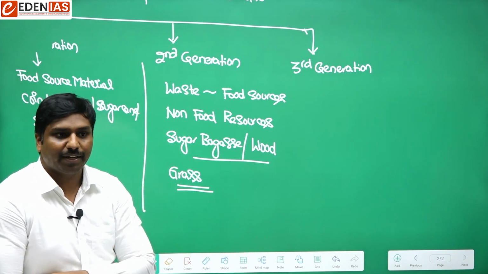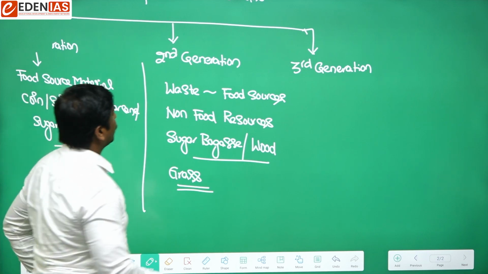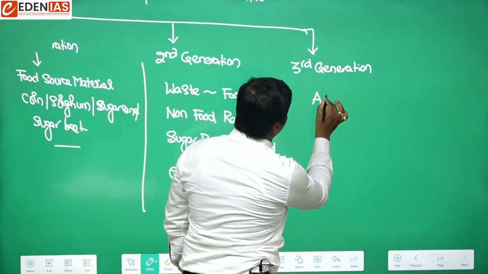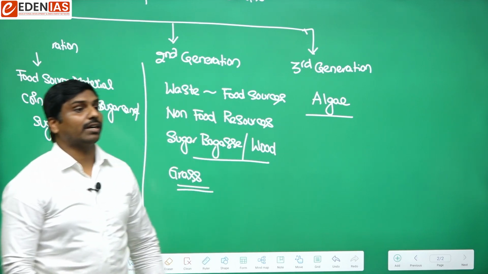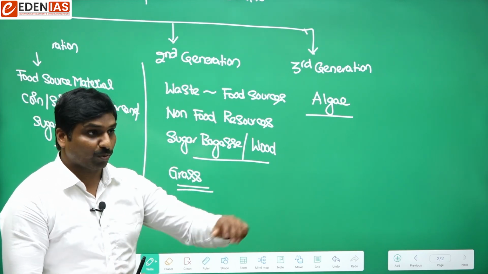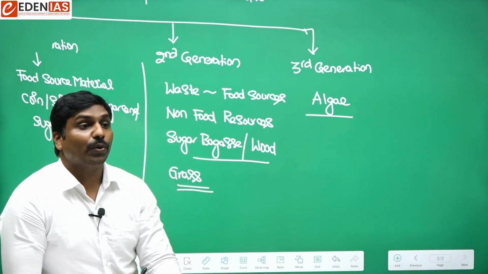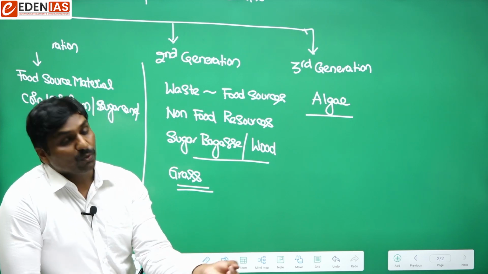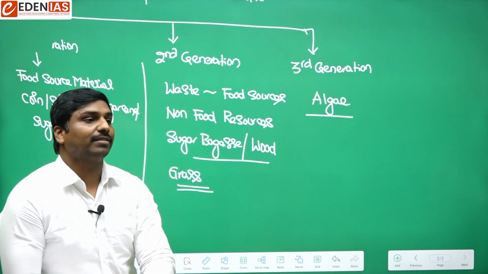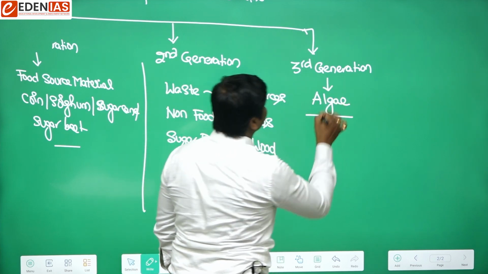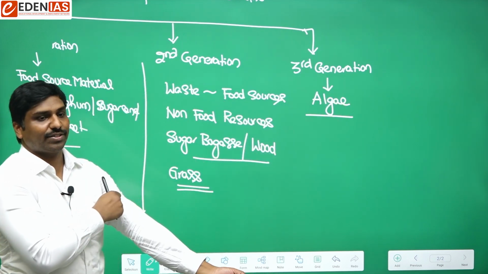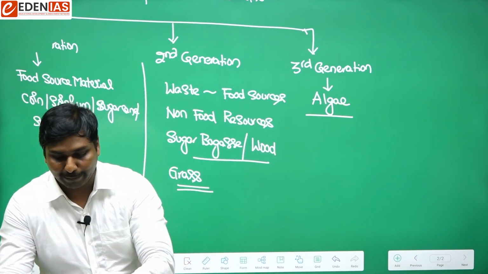When we use algae as the biomass for production of biofuels, those biofuels come under third generation biofuels. That is one important thing.